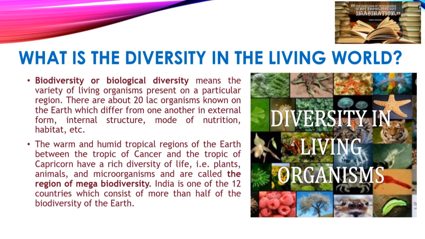They have their own internal structure, their own mode of nutrition, and their own habitat as well.